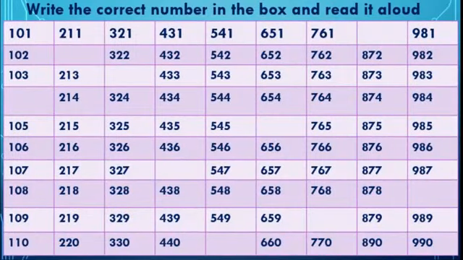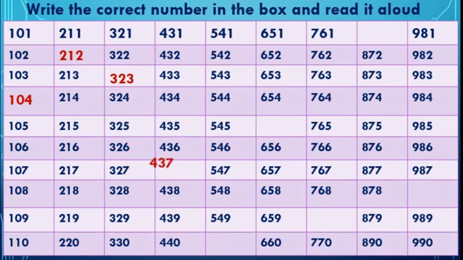Now see this. You have to write the missing numbers here also, and you have to read it aloud. See here 103, after that 104 comes, 211, then 212, 322, then 323.